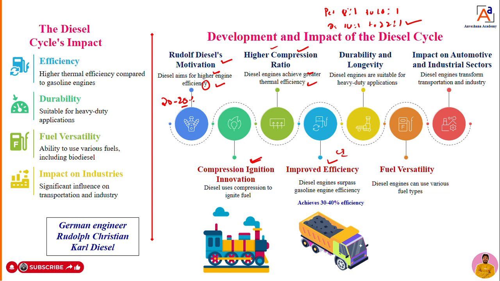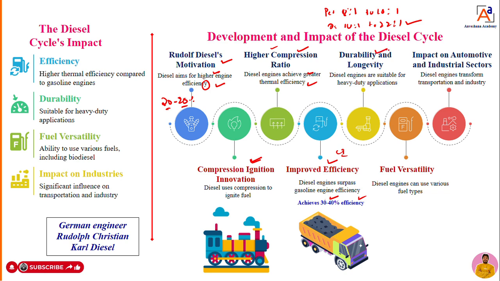He came to know that the compression ignition (CI) engine, which has a higher compression ratio, gives more thermal efficiency, up to 30 to 40%, compared to the petrol engine, which is only 20 to 25%. Hence he achieved the higher thermal efficiency from the higher compression ratio engine.